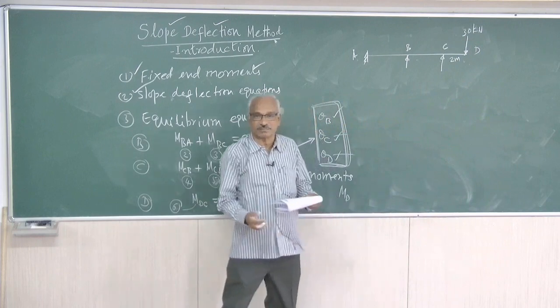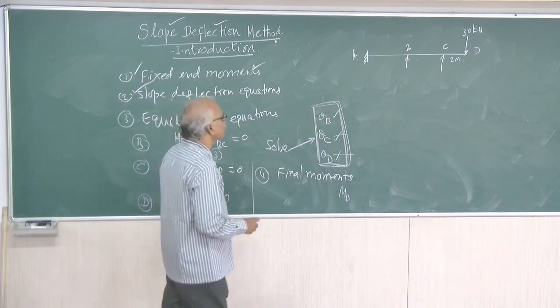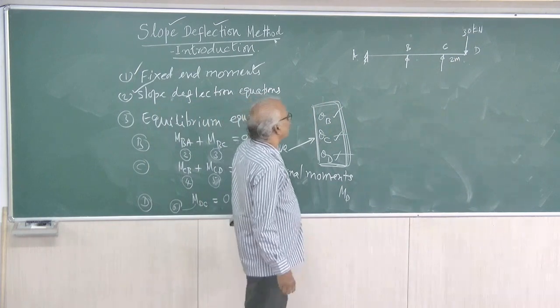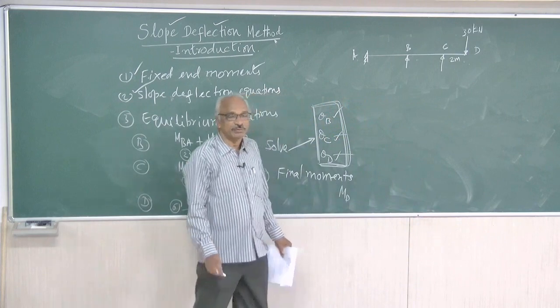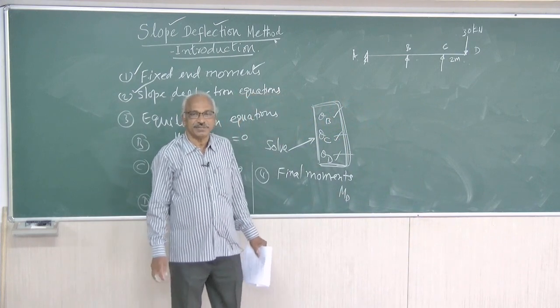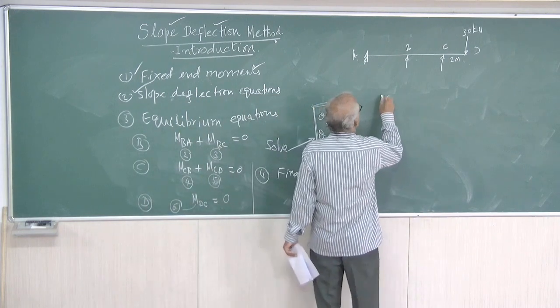Suppose if you take this problem, then you have only two spans, AB and BC. You got only 2 spans, AB and BC. So you will have 4 slope deflection equations.